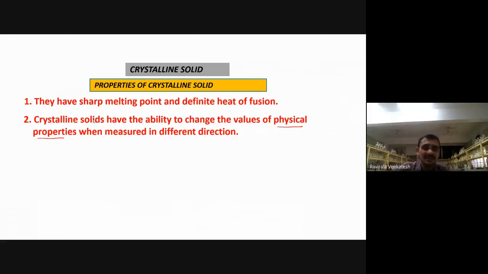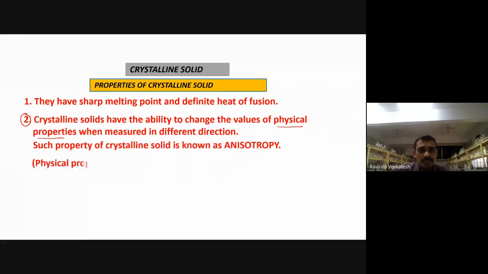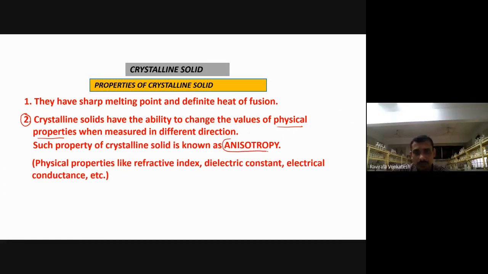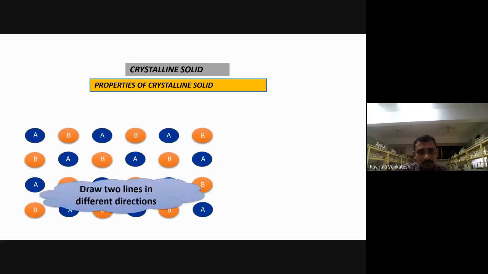Chemical properties depend upon the electrons, that is different. So this is important for us. The definition of anisotropy: different physical properties exhibited in different directions. Such a property of a crystalline solid is known as anisotropy. The definition you need to remember, all of you. What are those properties? Refractive index, which we just saw, dielectric constant, electrical conductance. All these are anisotropic properties of crystalline solids. Now, let me take an example to explain this.